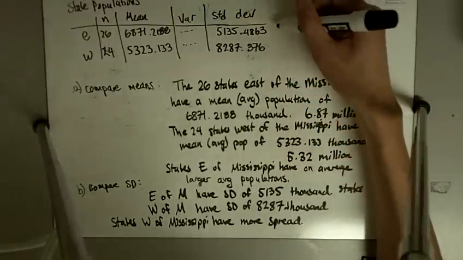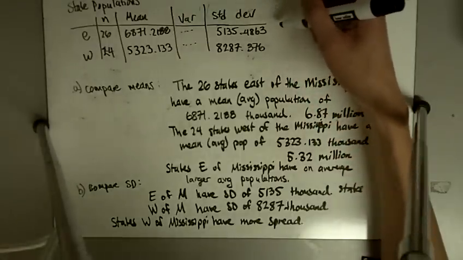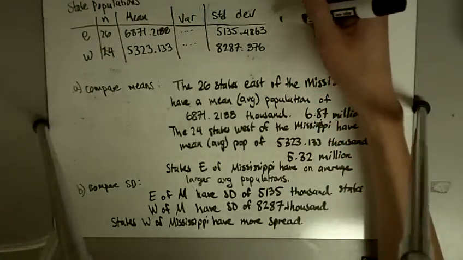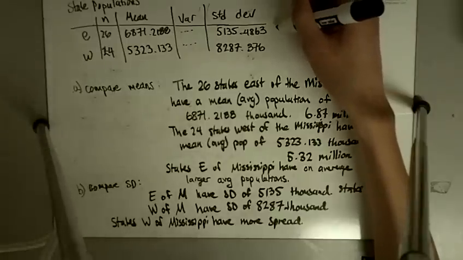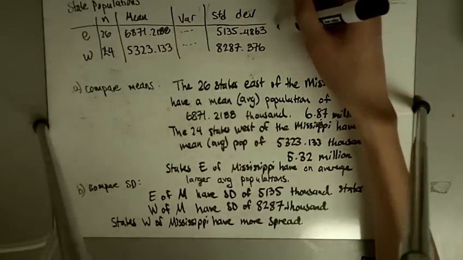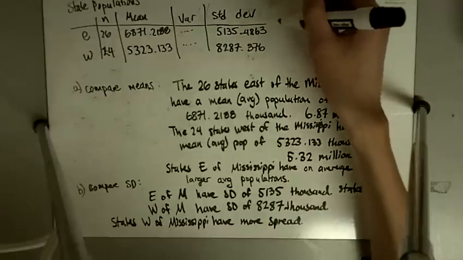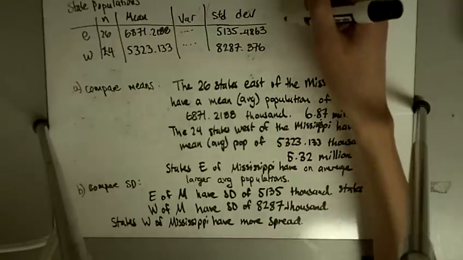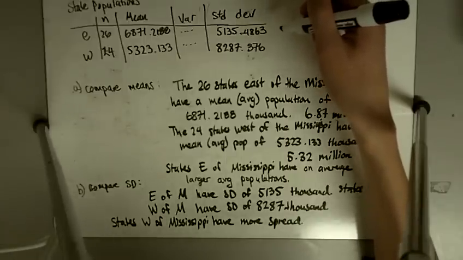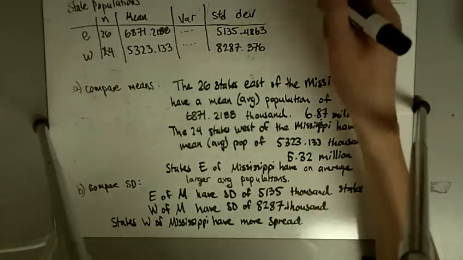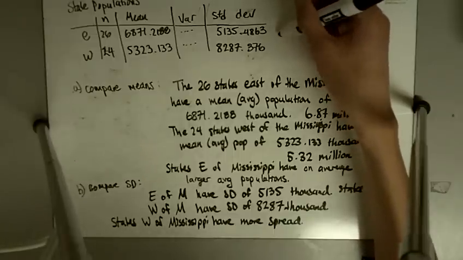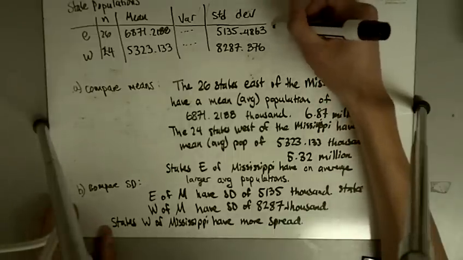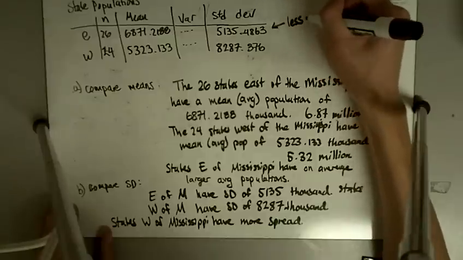Okay, east of the Mississippi, you have large states, but most of them are pretty large. You've got places like New York and Florida, Ohio. Those are all pretty big states. And your smallest states that are east of the Mississippi are places like Vermont and Connecticut and things like that, Rhode Island. But they're not tragically small. Okay, so the spread here, this is less spread.